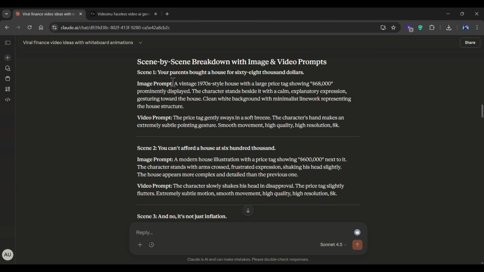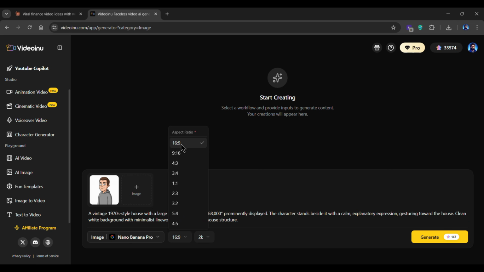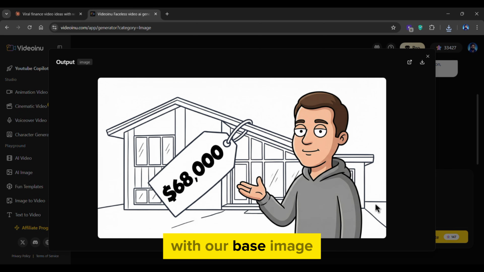Alright, now go back to Claude and copy the image prompt from scene 1. Then, make sure the aspect ratio is 16:9 and simply click the Generate button. And seriously, look at how perfect and consistent this looks with our base image.